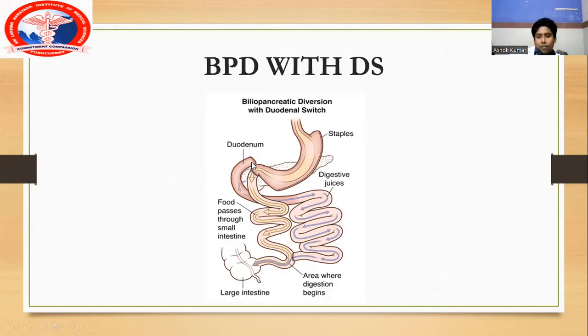This is the part where they divided the duodenum, and this is D2, D3, and D4. But D1 is included with this sleeve gastrectomy pouch. So now feedback inhibition will be sent to the stomach, and there will be very little acid secretion, and marginal ulcers do not happen here. So that is the sleeve gastrectomy, and again the same procedure.